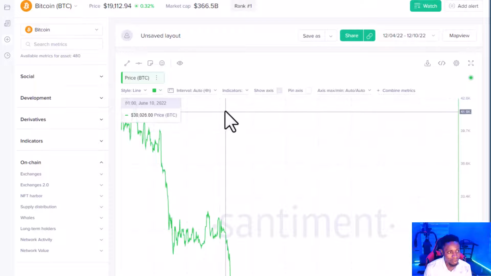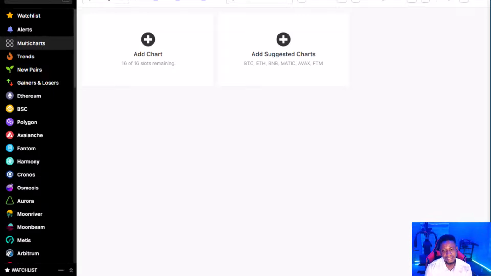Last but not least, DEX Screener, which is this one here. DEX Screener is mostly to set alerts and to get live on-chain data on a particular protocol. So that's that.